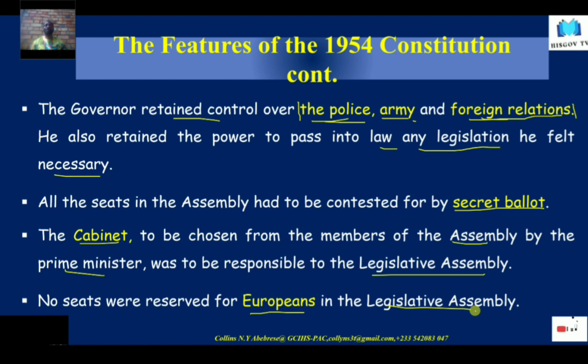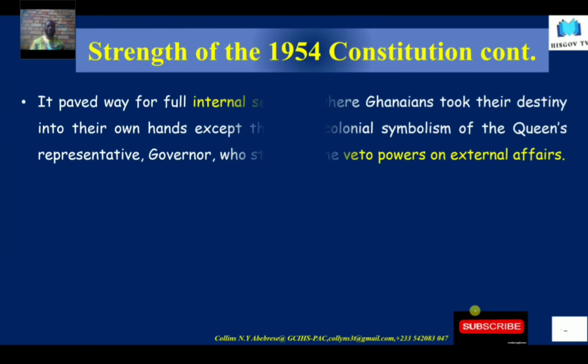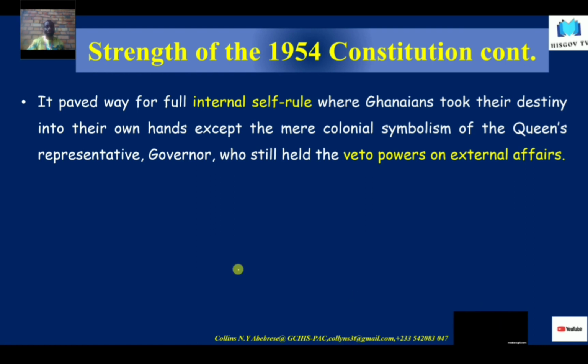Rather, the 1951 Constitution, to me, and I side with Nkrumah, was not the best for democratic principles. So taking away the Europeans was certainly not anything different or strange, just that it was radical. But hey, who cares about that? They don't care about that. So why should we care about them?